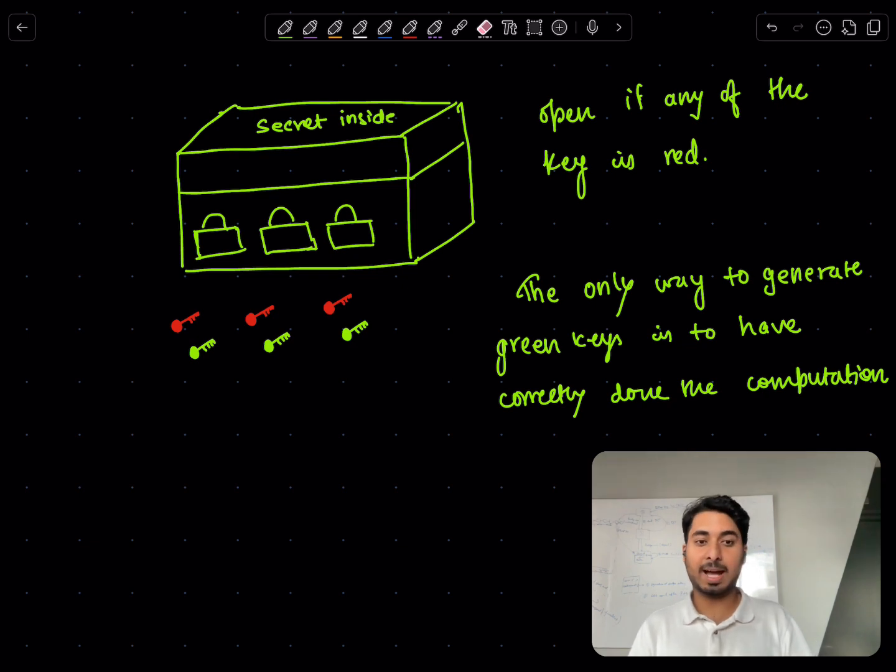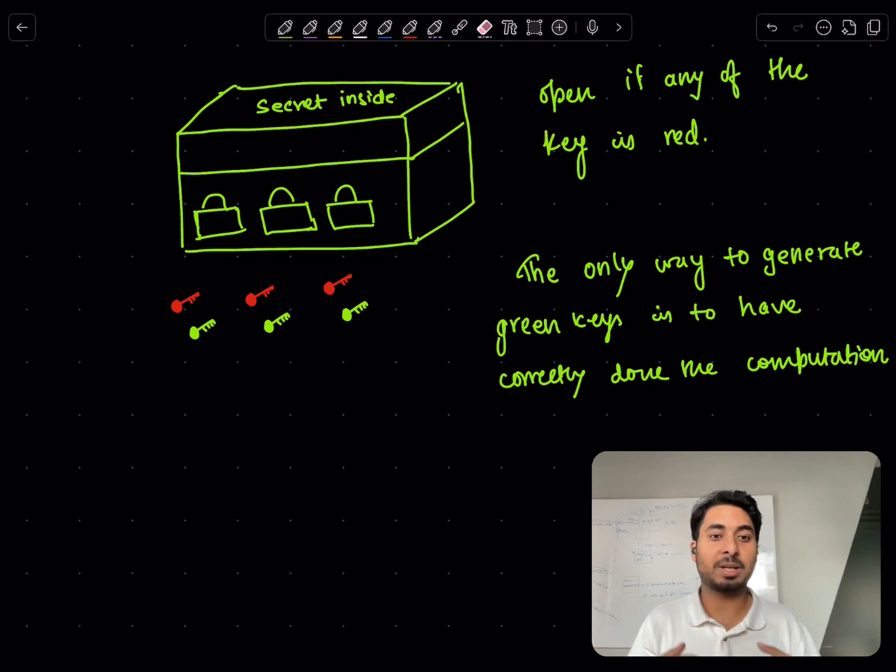Now, Alice is the only party who has access to the keys, and the only way they know which one is red and which one is green is if they do the computation correctly and create the proof correctly, right? If they don't go through the trouble of doing that, or if they want to lie, it is very likely that they will accidentally or knowingly or unknowingly slip in one of the red keys. And as soon as they do that, there is a mechanism to flag that on Bitcoin, right? So this forces Alice to behave honestly, and in all other cases where they are not behaving honestly, Alice is flagged as being fraudulent.